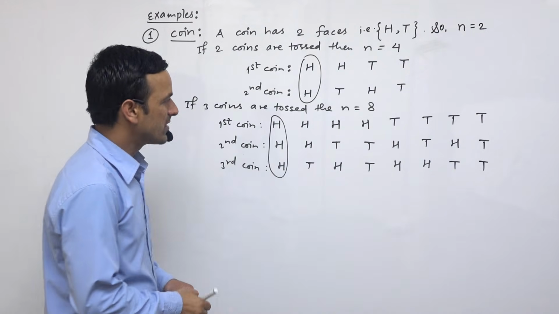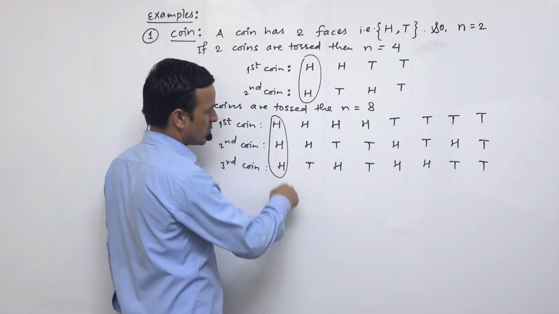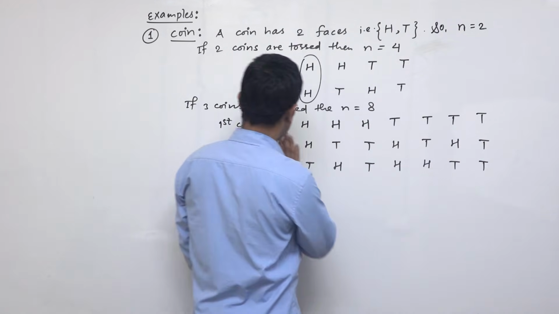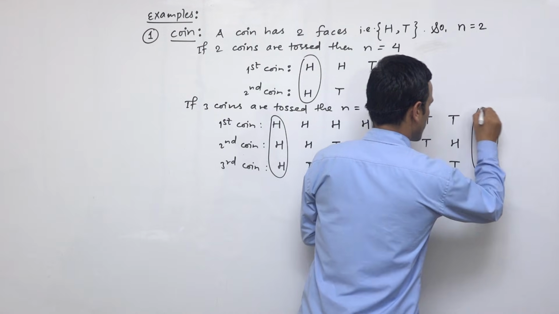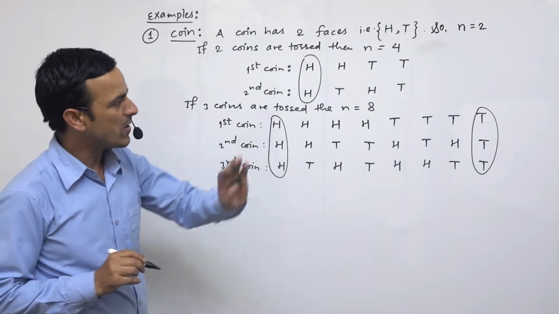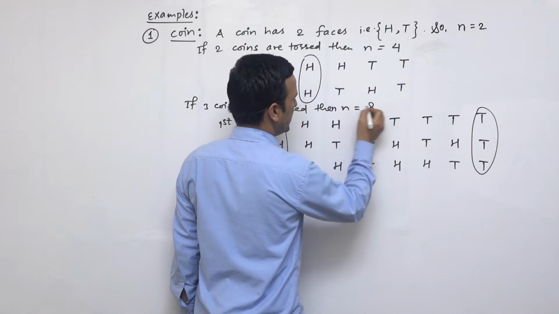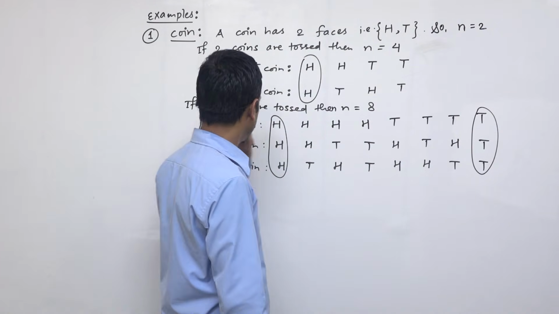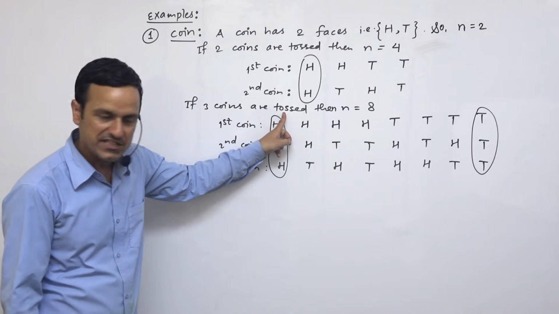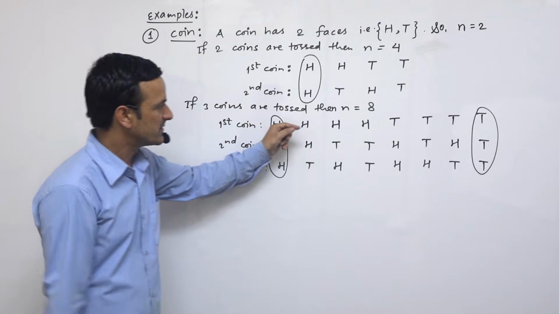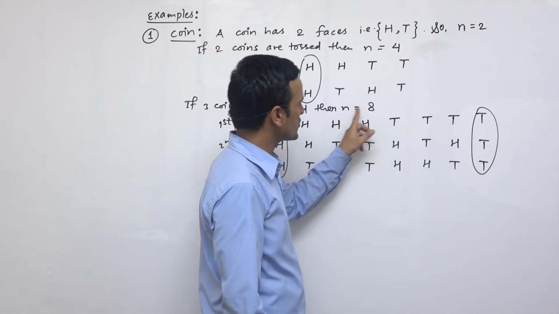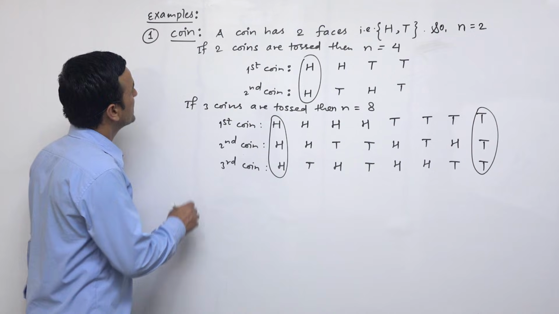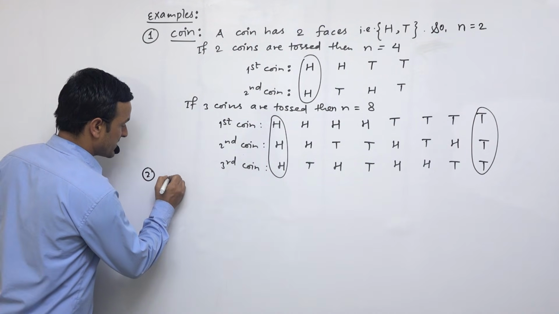So if we count all the events, we get 1, 2, 3, 4, 5, 6, 7, 8. From this step to this step, we can count all the events and this will be 8. So if 3 coins are tossed simultaneously, the number of sample space or possible outcomes becomes 8.